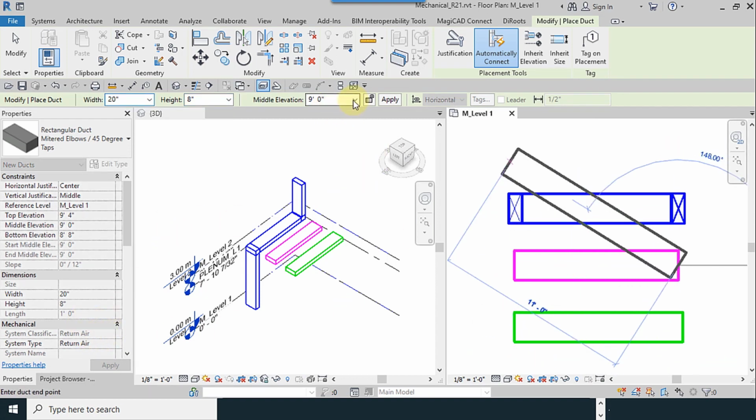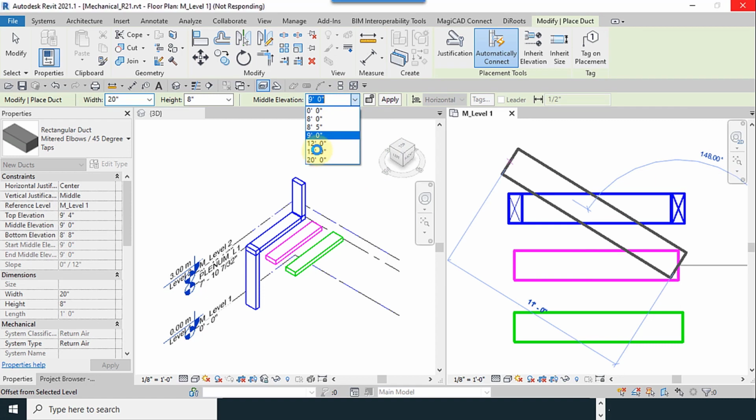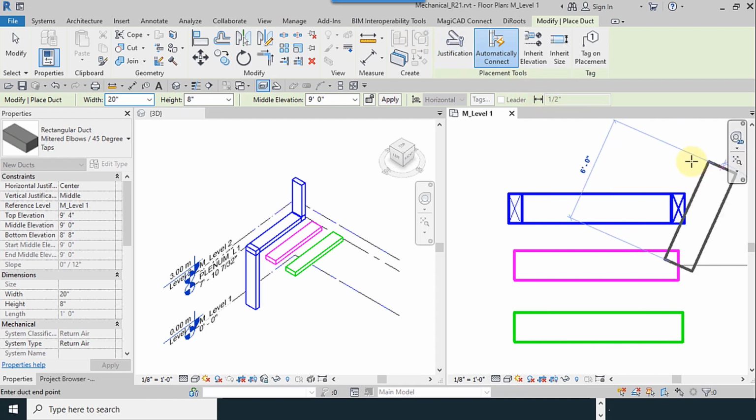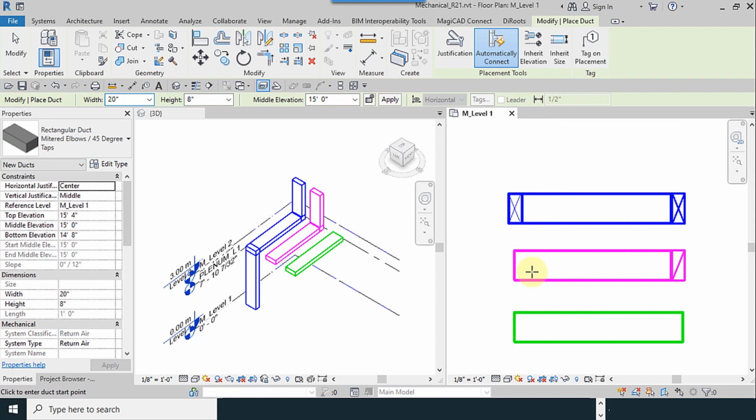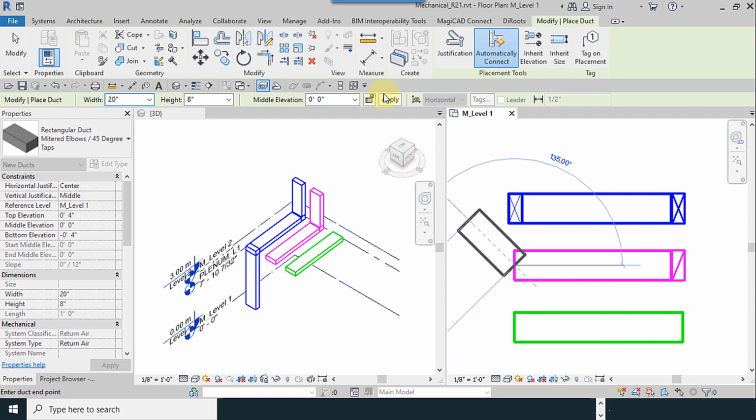Okay, click system, 15 feet for this. Apply. Exactly like this. 0, apply.